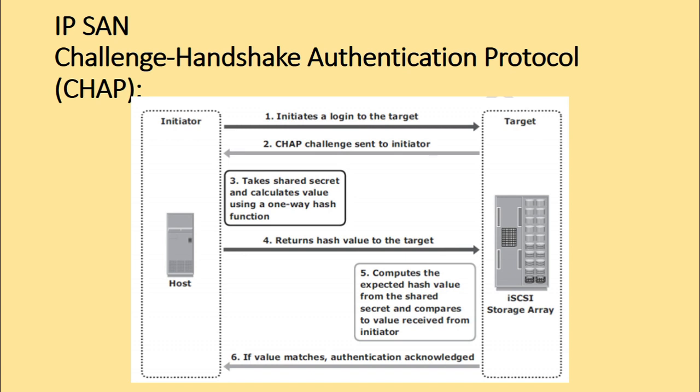The same steps are executed in a two-way CHAP authentication scenario. So after these steps are completed, the initiator authenticates the target. If both authentication steps succeed, then the data is allowed. Challenge handshake authentication protocol is often used because it's a fairly simple protocol to implement and can be implemented across a number of disparate systems. So that is our challenge handshake authentication protocol, or CHAP.